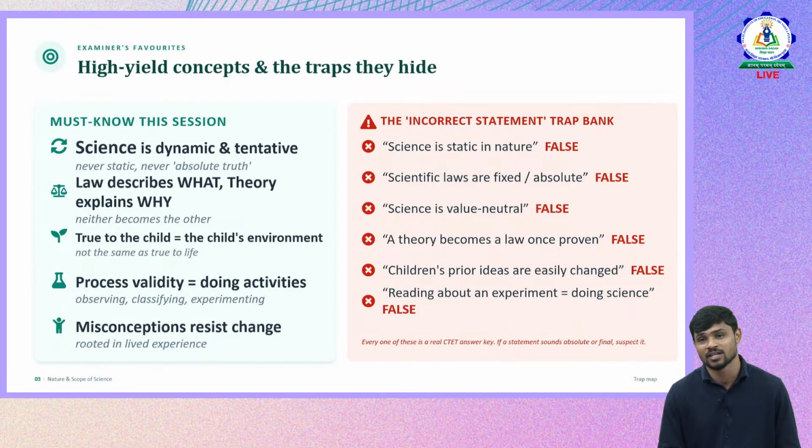Scientific laws are fixed and absolute. Science is value neutral. A theory becomes law once proven. Children's prior ideas are easily changed. Reading about an experiment is equal to doing science. So don't fall into these traps.